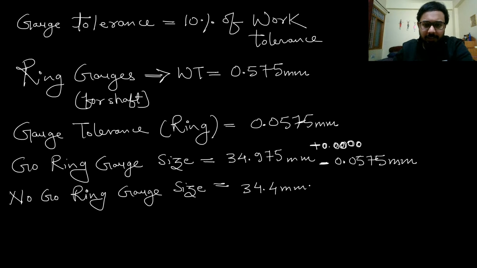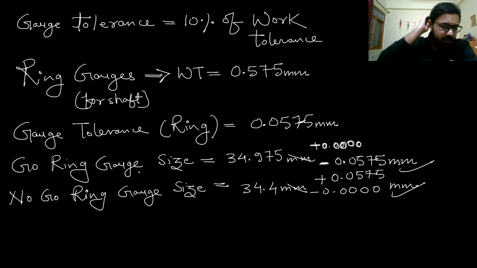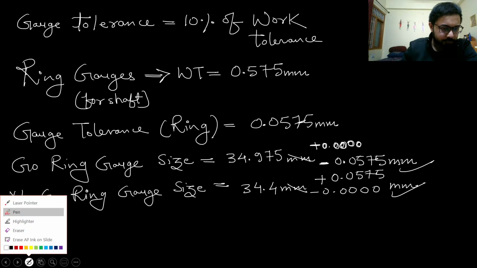And no go ring has minimum size this, so our bottom part will be this only, and our upper limit for the no go ring gauge size will be this. So you can just not write the mm here. So these are the sizes of go ring gauge and no go ring gauge after we have considered the tolerance. And now we will do the same for plug gauge. So let's just do that.